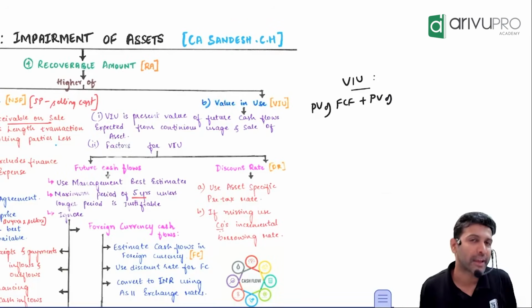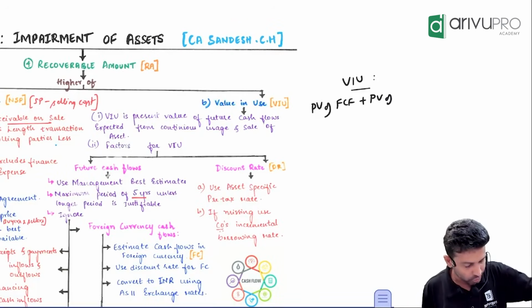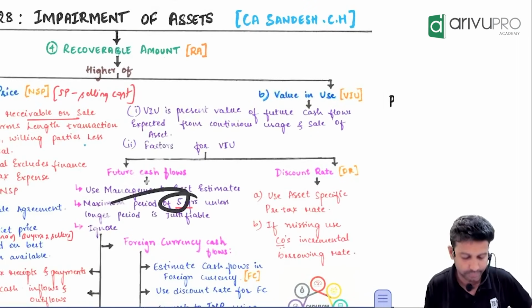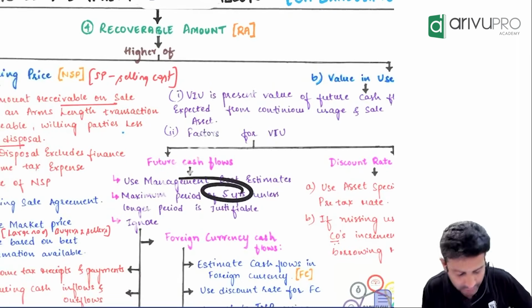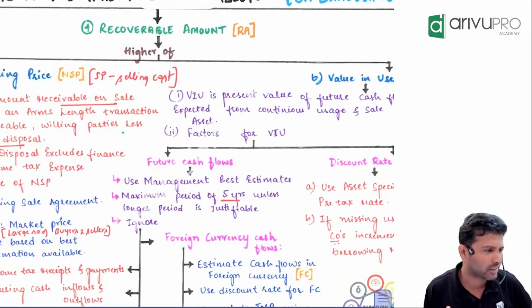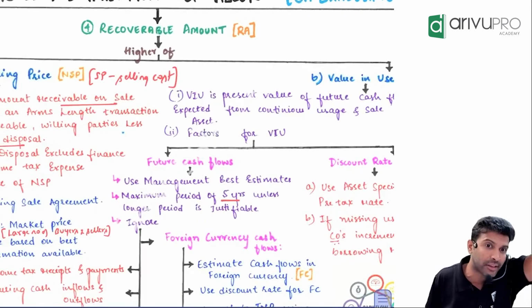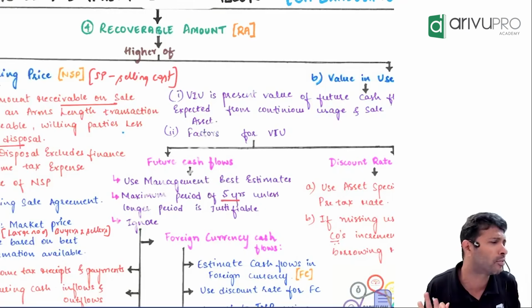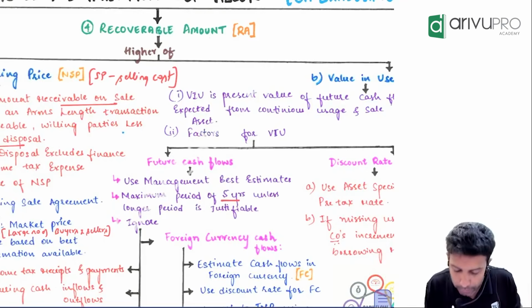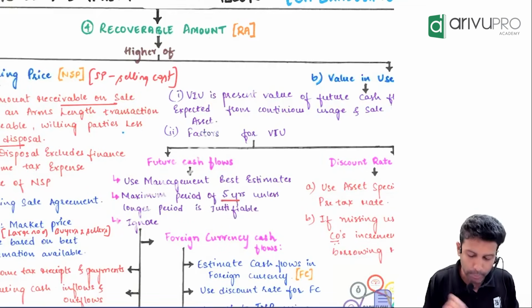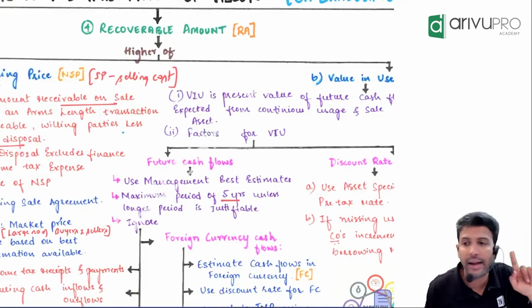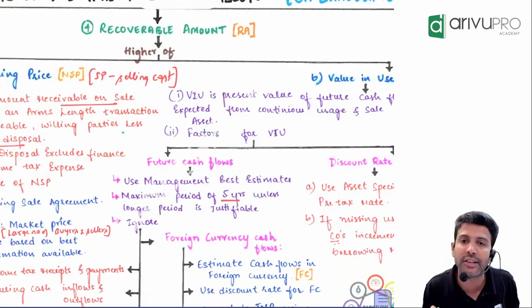Next few things you need to keep in mind is, sir, AS 28 assumes that future cash flow should be restricted to 5 years. The maximum period of future cash flows you can take is how much? 5 years. In AS 26 we had presumptive life of 10. Here, for future cash flows, AS 28 is saying take for a period of 5 years. You can take more period provided you can justify. If you can prove that my asset will give benefit for 10 years with the reason, then you can take 10. Otherwise, future cash flow you will only restrict it to how many years? 5 years. Okay. All right.